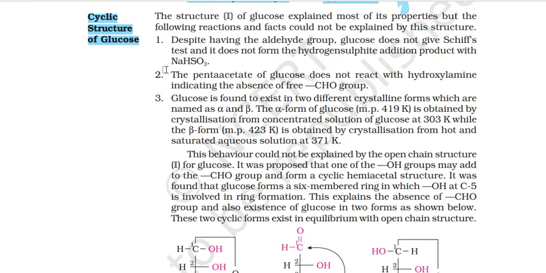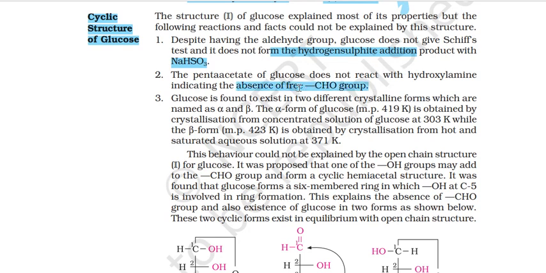Despite having the aldehyde group, glucose does not give Schiff's test and does not form the hydrogen sulfite addition product with NaHSO3. Now we know that Schiff's test is a chemical test used to check for the presence of aldehydes in a given analyte. So it does not give that in its open structure. The penta-acetate of glucose does not react with hydroxylamine, indicating the absence of a free CHO group.